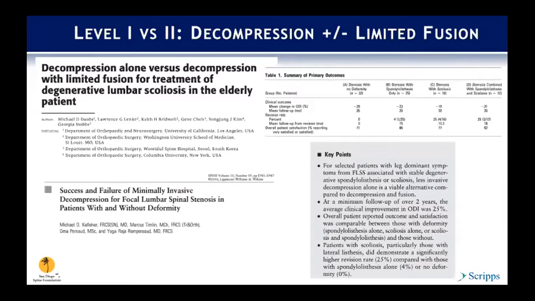Keller et al. reported an observational cohort study looking at MIS decompression for focal lumbar spinal stenosis in patients with and without deformity. They concluded that MIS decompression alone for leg dominant symptoms is a clinically effective procedure in the majority of patients. However, when there's presence of lateral listhesis, there's a significantly higher revision rate, suggesting that limited fusion may have a role in this population specifically.